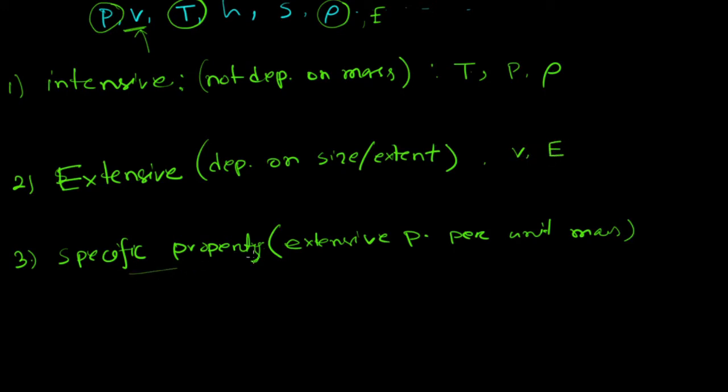And specific properties are extensive properties per unit mass. So we can say that specific volume is volume per unit mass, that is V by M. And specific energy equals E by M.